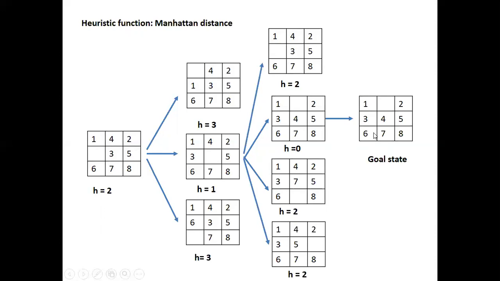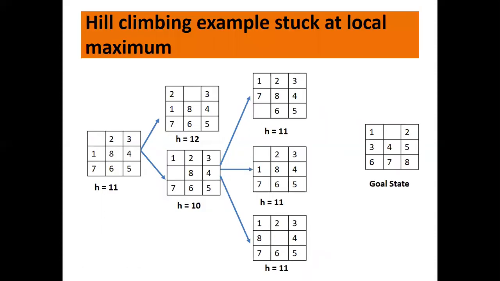Now let us look at one more way of solving this. Again I have the same initial state and this is my goal state. The initial state is a bit different now compared to the previous example, but the goal state is the same. If you look at this initial state, again we are applying the Manhattan distance here. The h value of the initial state itself is 11 now as compared to the goal state.